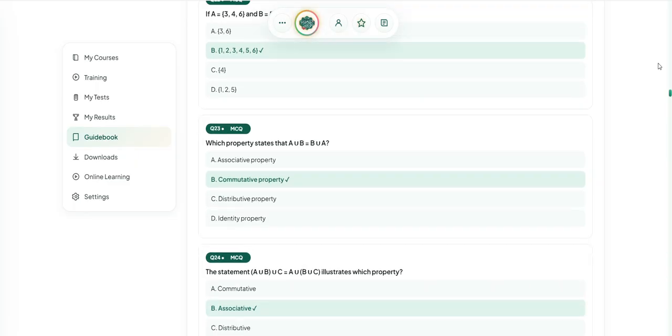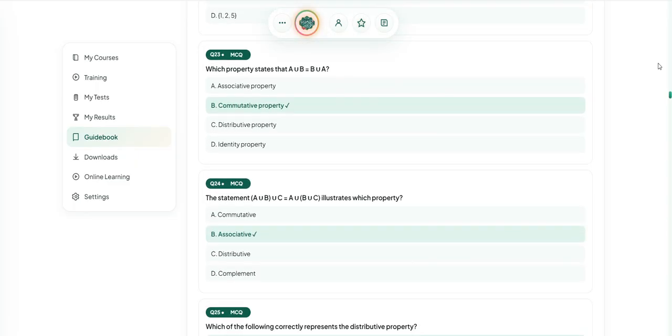जी, A ∪ B union। Which property states that A union B is equal to B union A? Commutative property.